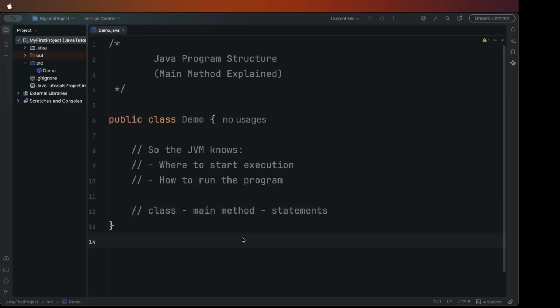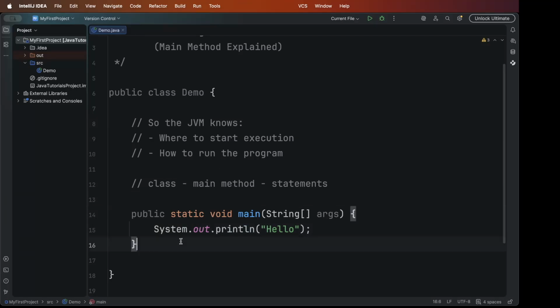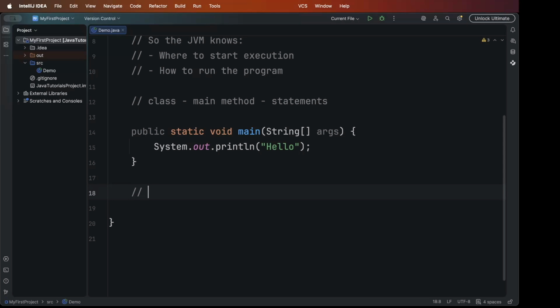So let's see this in actual code. This is a very basic Java program. Here, like I mentioned, class and main method, right? Let's see what a class is. A class is simply a container for the code. All Java code lives inside a class. You cannot write code outside a class. So for now, think of a class as a wrapper that holds methods and logic.